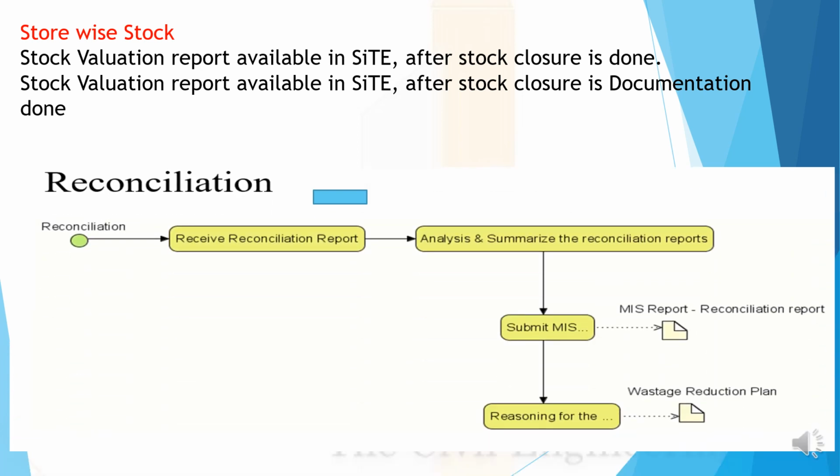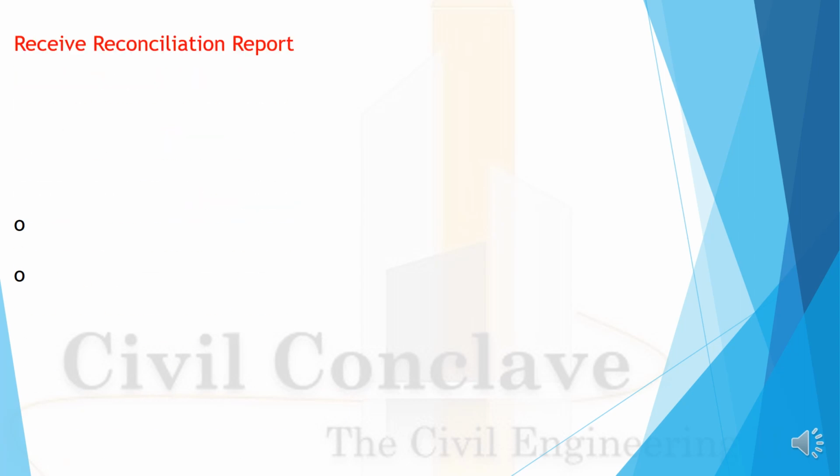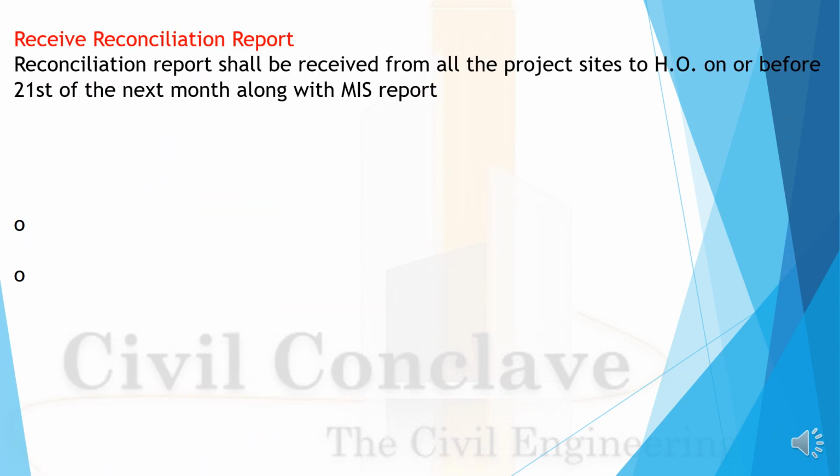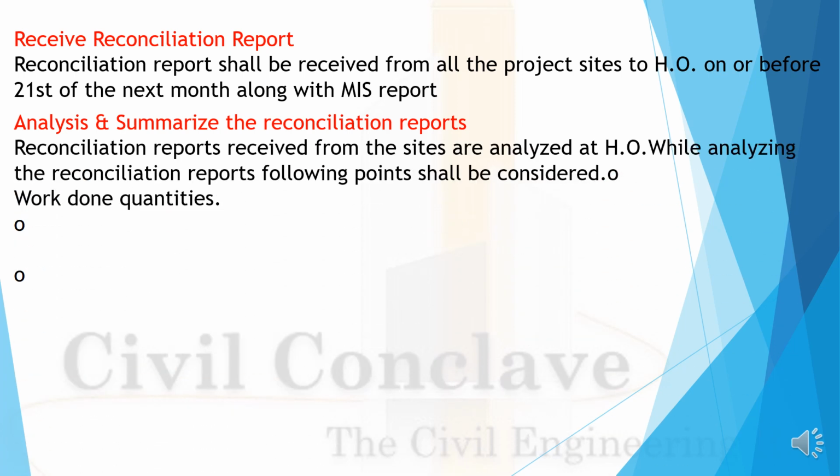Reconciliation: receive the reconciliation statement, analyze and summarize the reconciliation report, and submit the MIS report. Reasoning for the things, wastage reduction plan. Receive reconciliation report: the reconciliation report shall be received from all the project sites at HO on or before the 21st. Analyze and summarize the reconciliation report. The reconciliation reports received from the sites are analyzed at HO.